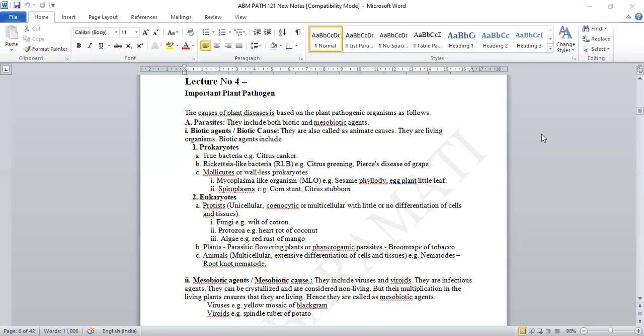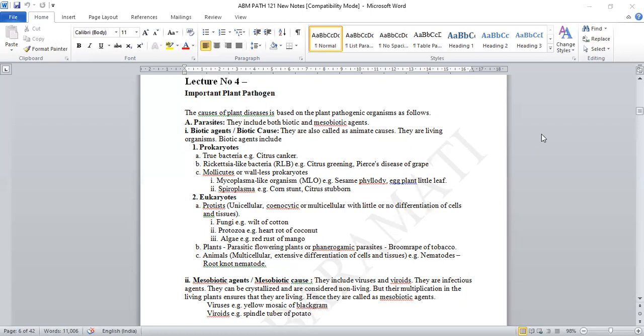And in case of the animals, the nematode is categorized in that particular category. And the disease which is caused by the nematode, that is root knot nematode, is very destructive in nature and causes damage to the roots. So this is about the parasitic biotic agents, that is prokaryotes and eukaryotes.